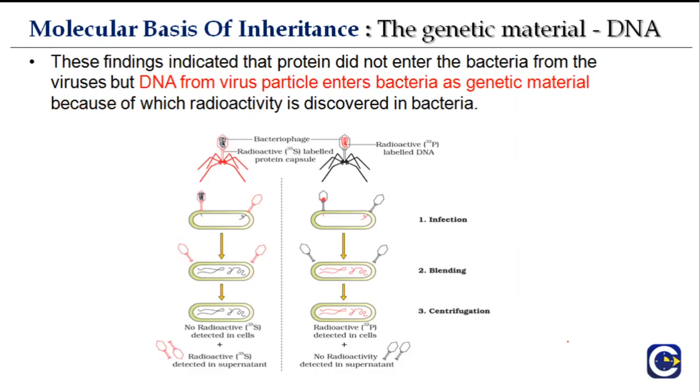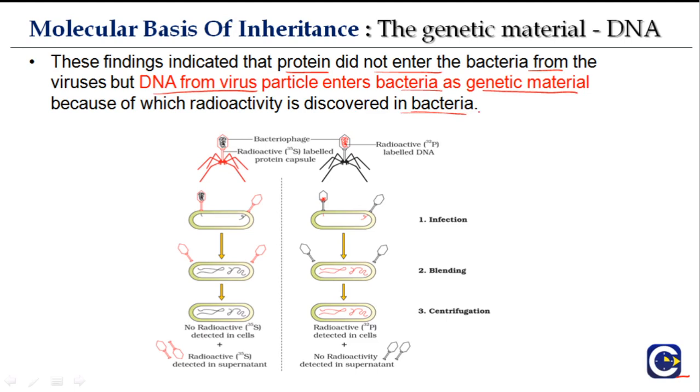So now we talk about the experiment. What these findings indicated is that protein did not enter the bacteria from the viruses, but DNA from the virus enters bacteria as genetic material, because of which radioactivity is discovered in bacteria.